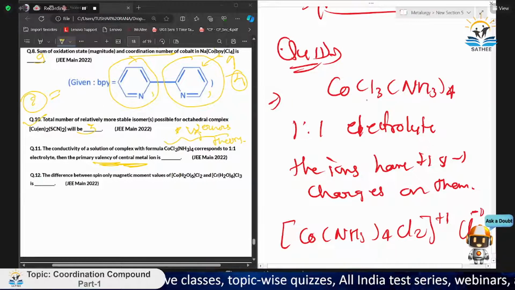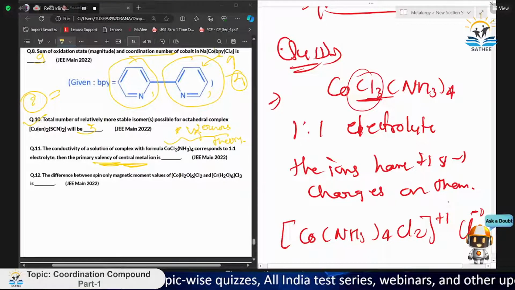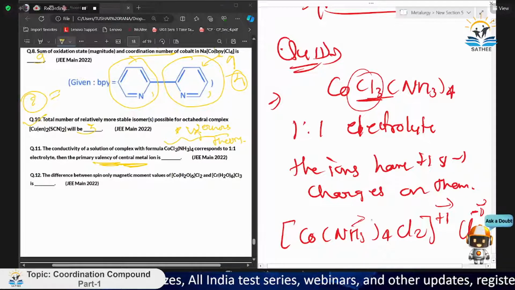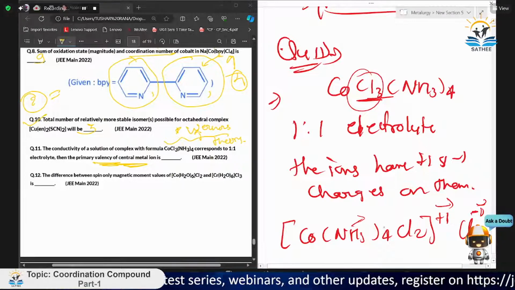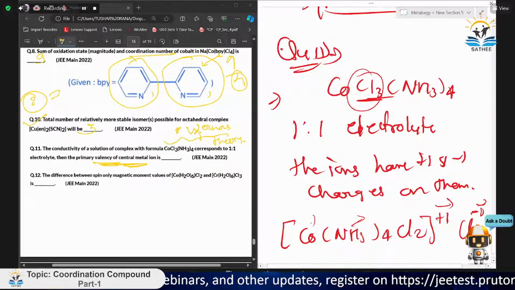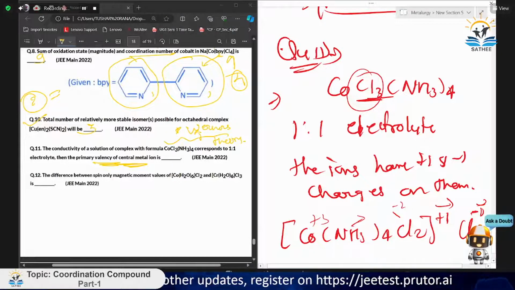Like this, we can connect now. If Cl is given as 3 parts, we can manage to get +1 here and -1 here. NH3 is neutral, cobalt is +3, and the two Cl inside equal -2, so the complex ion is +1.